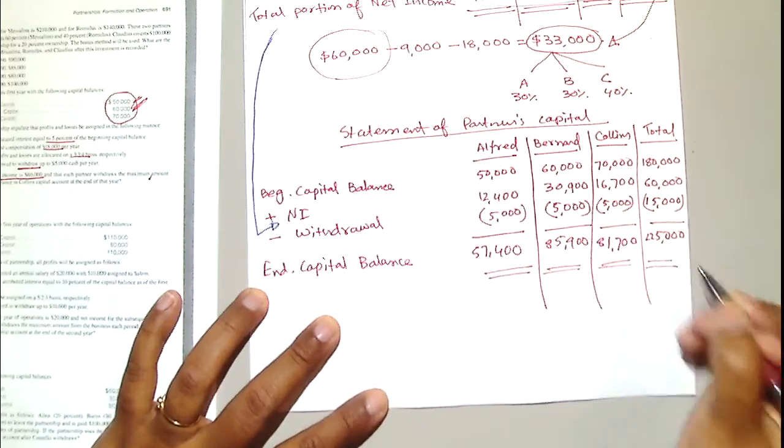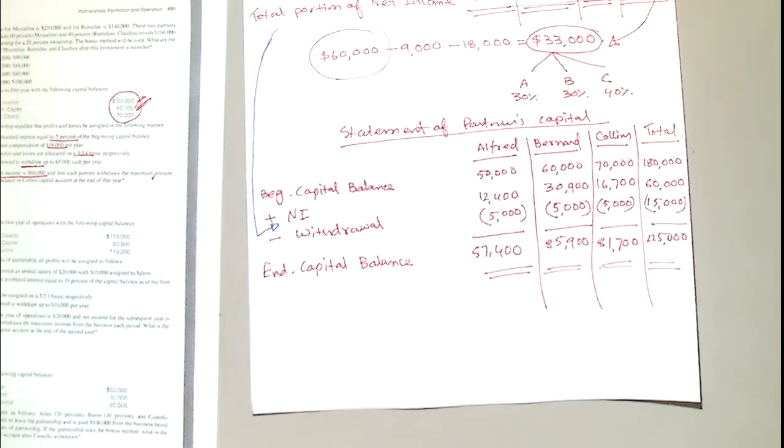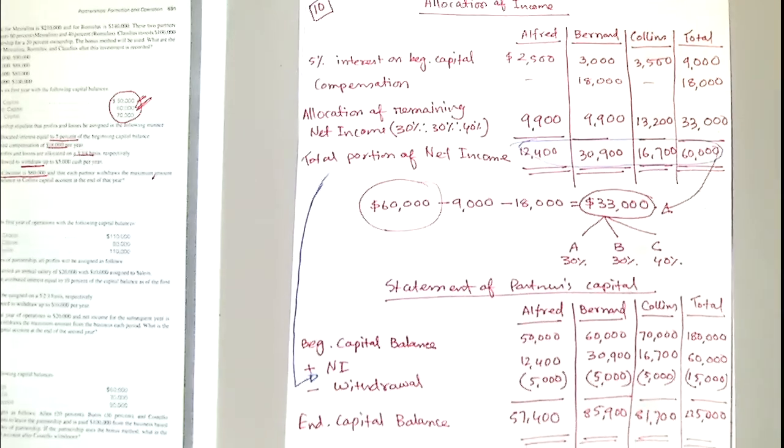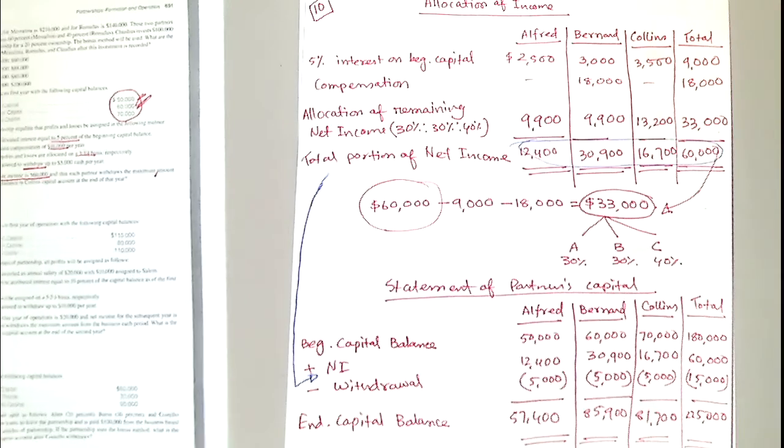225,000. Everyone do it with your calculator. I'll prepare you 100% of your exam problems in class, so please do it with your own calculator. You see, it's not difficult. You need to do one problem, allocation of income and statement of partners' capital. But now we will see a little bit of complication.